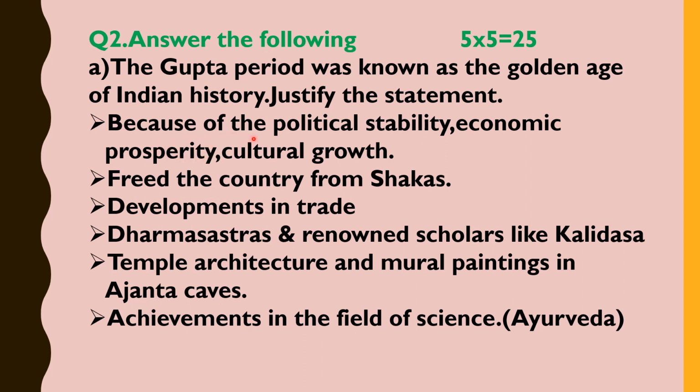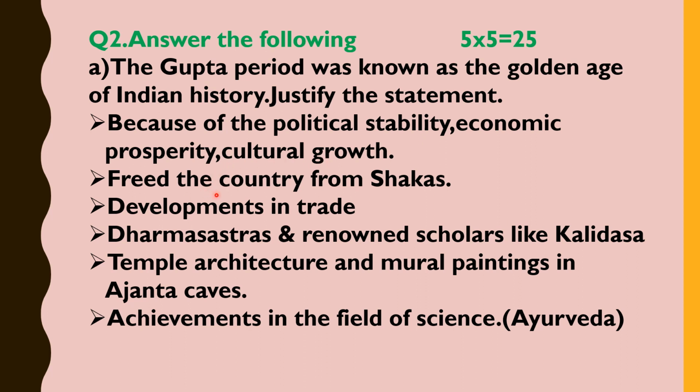First one, because of the political stability, economic prosperity and cultural growth. This will be the point and you have to develop this point. So how will you develop this point? You have to write neatly that the term golden age in a country's history usually describes a period of political peace and stability, economic prosperity and cultural growth in spheres such as literature, art and architecture. Then you can underline the political stability, economic prosperity and cultural growth. So the first point is clear.